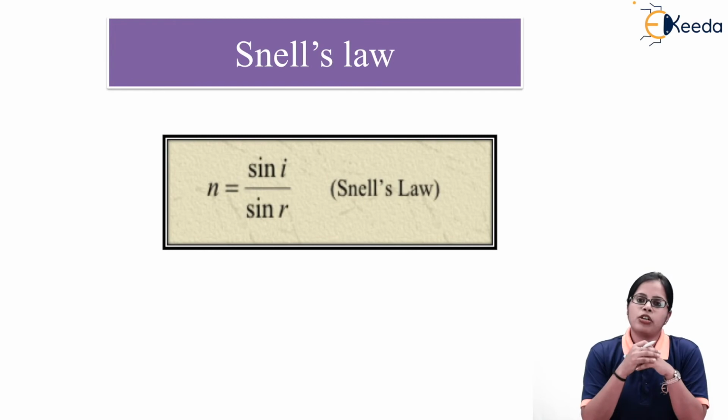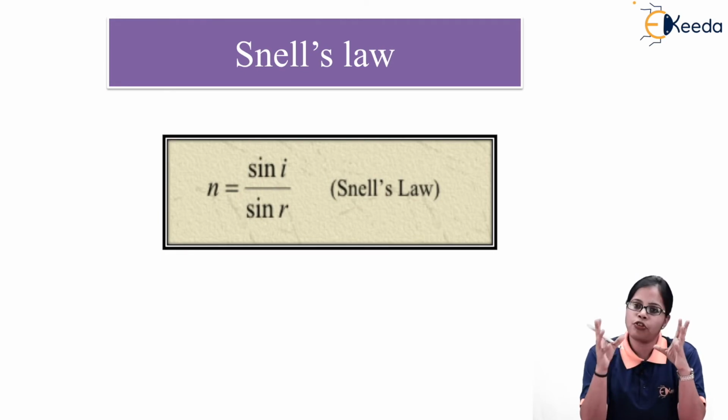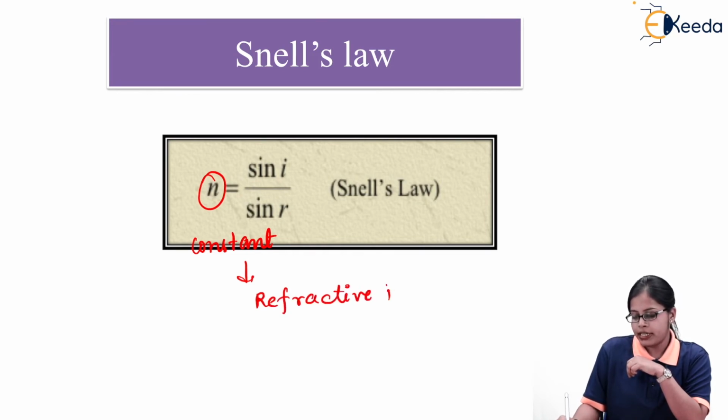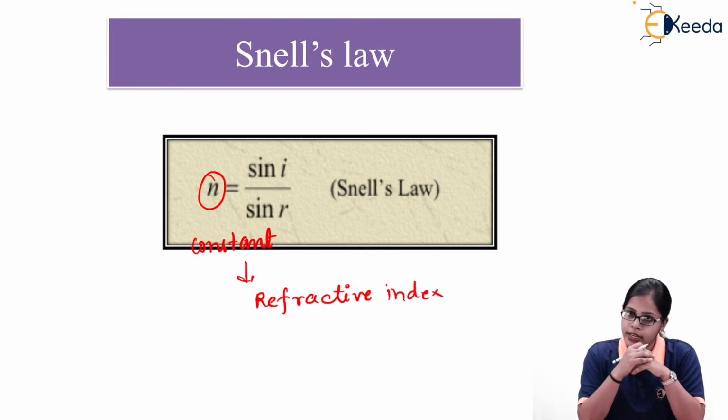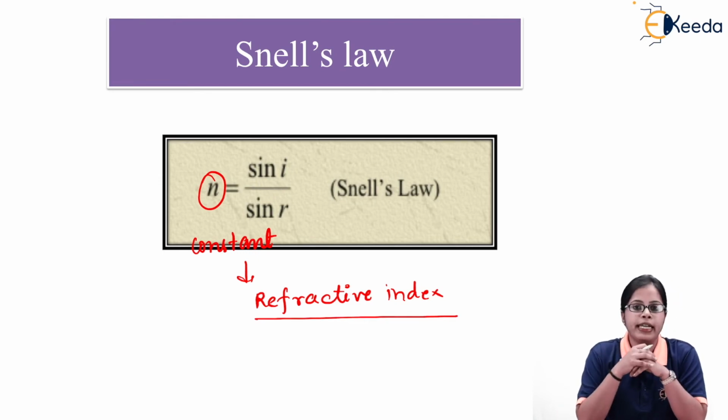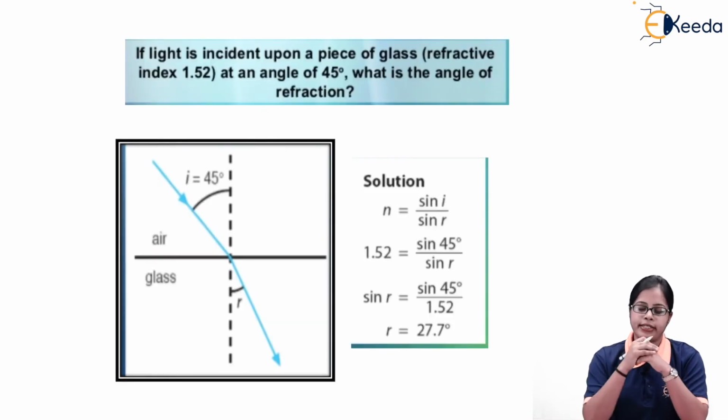Next, whenever we talk about Snell's law, this is the law we talk about in the concept of refraction. Whenever we take the ratio of the sine of the angle of incidence to the sine of the angle of refraction, that ratio is going to give us a constant, and that constant is called the refractive index, denoted by n. So sine i over sine r gives a constant, the refractive index. This is called Snell's law. Using that, we can solve a numerical.